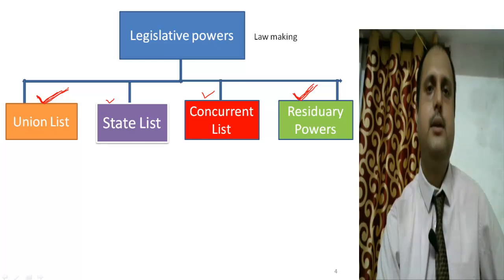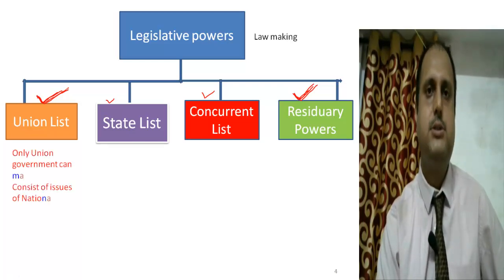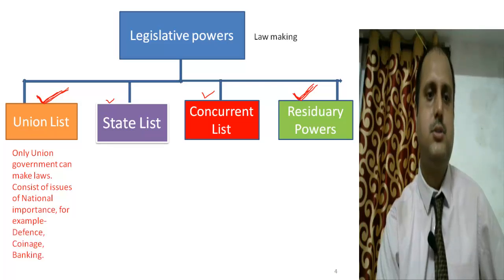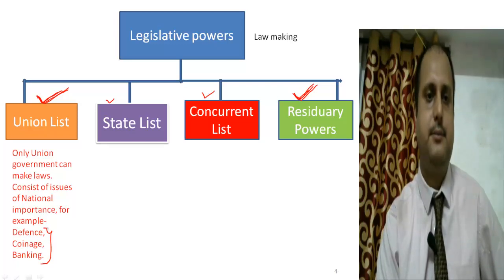So under the Union list, the main subjects are defense, coinage, and the banking system. If we try to understand these three subjects, we will come to know that there is uniformity in them all over India.